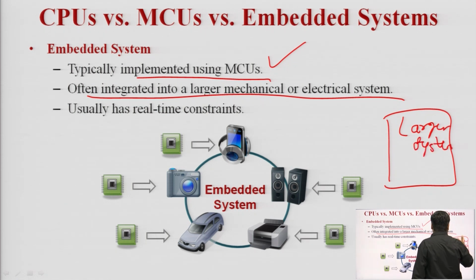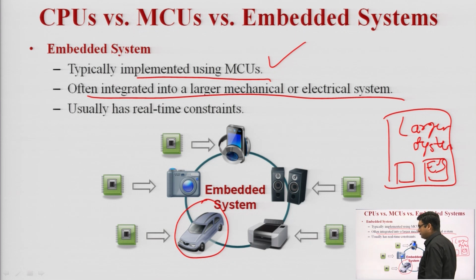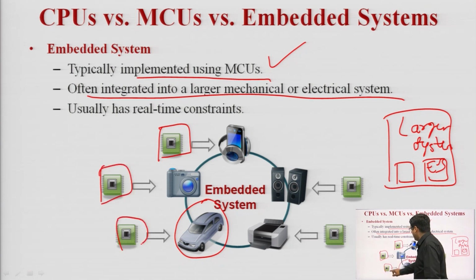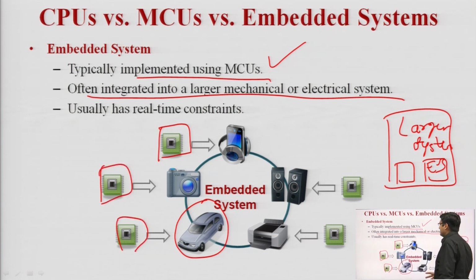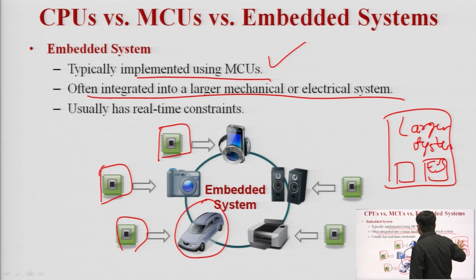In a particular larger system, there may be numerous embedded system units. Let us take the example of a car. In a car there are many embedded system units: braking system, vehicle control system, ABS, sensors. There are several embedded system units in any particular car, so it is a part of a larger system. This is the embedded system chip, the microcontroller chip. In all these applications we are using microcontrollers.